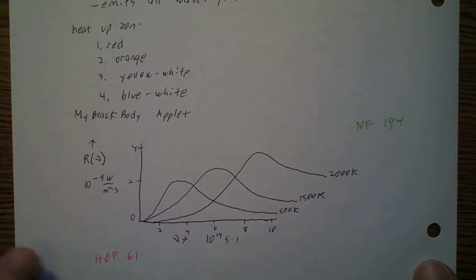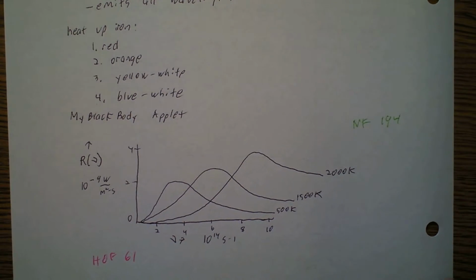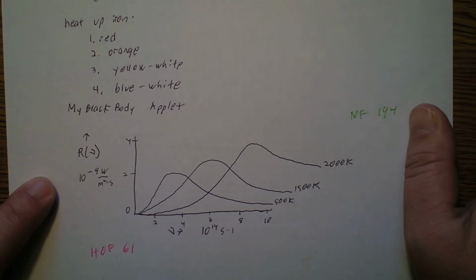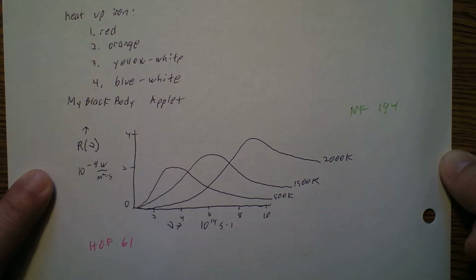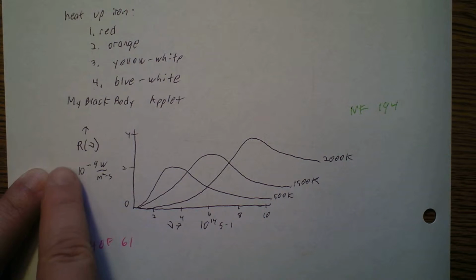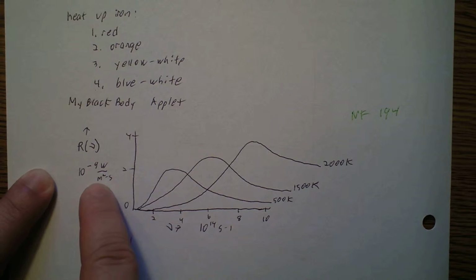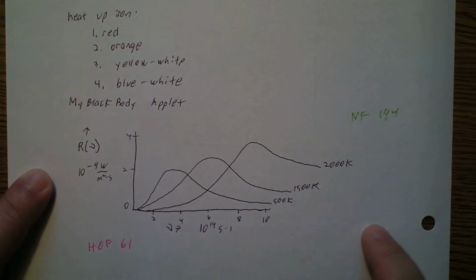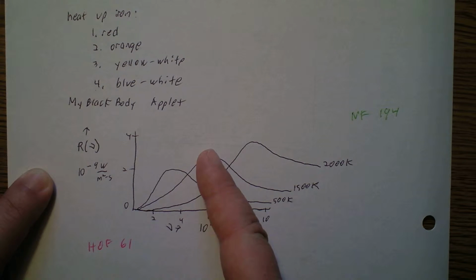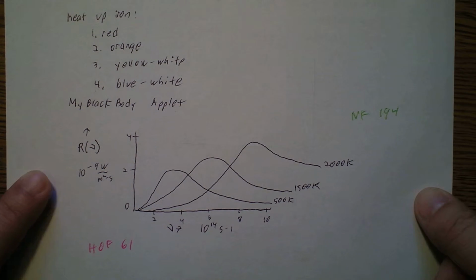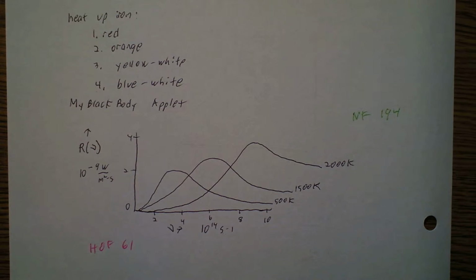So to learn about this, you can run the applet called My Black Body. So here's another graph, same idea. Frequency on the horizontal axis, this function on the vertical axis. And here we have the units, 10 watts per square meter per second. That's weird. Okay, so you see at 500 kelvins, the peak is over here. At 1500 kelvins, the peak is over here. At 2000 kelvins, the peak is over here. So the peak is shifting towards higher frequency, but the peaks are also getting taller.